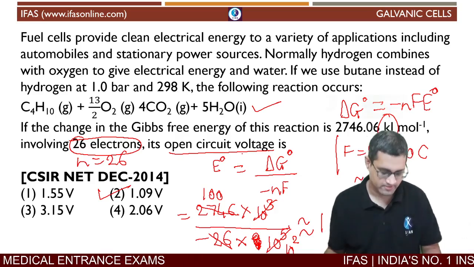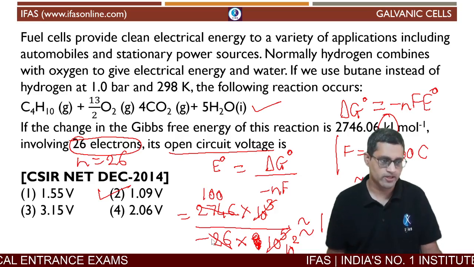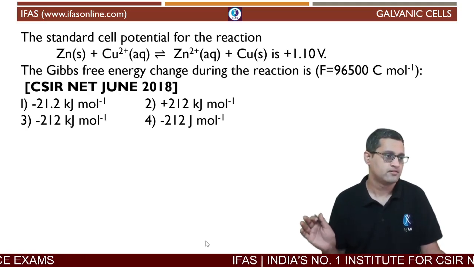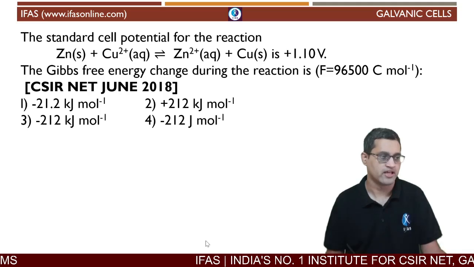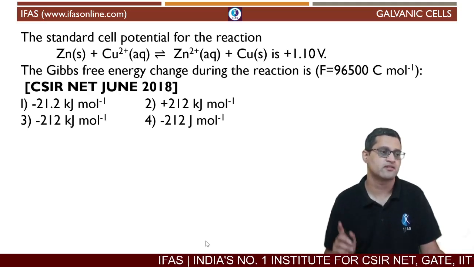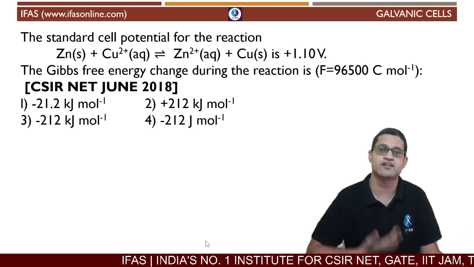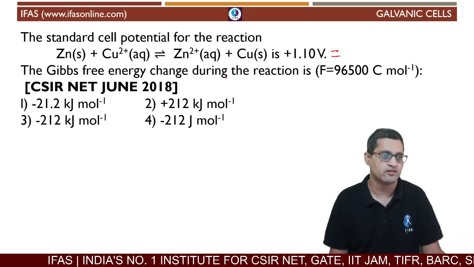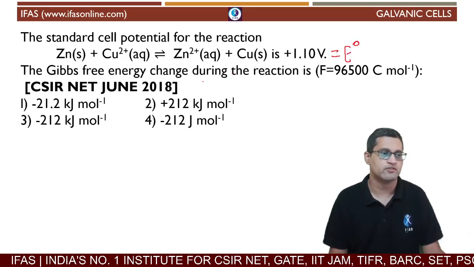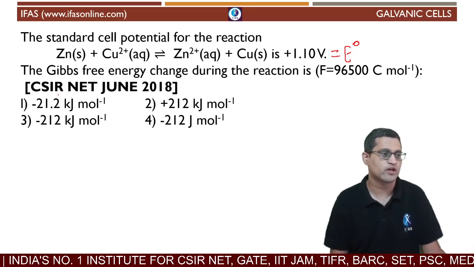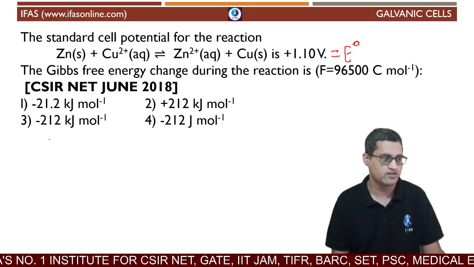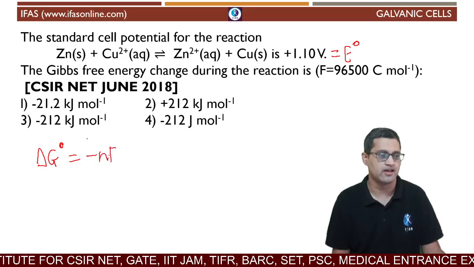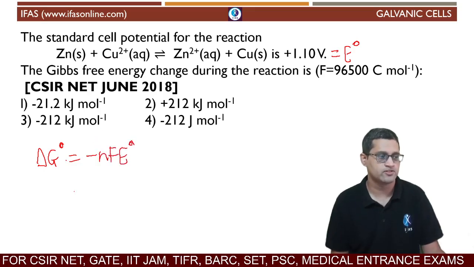Okay, then let's look at one more question, a much more recent question. This is the standard cell potential for the reaction zinc plus copper 2+, giving zinc 2+ plus copper. This is essentially the reaction that is happening in the Daniell cell, and the cell potential E naught value is given as 1.1. What we have to calculate is the Gibbs free energy change. Again, same formula, delta G naught is equal to minus nFE naught, so just substitute.